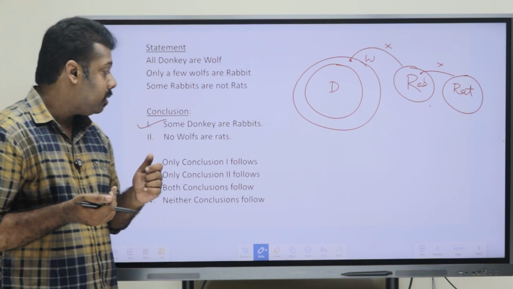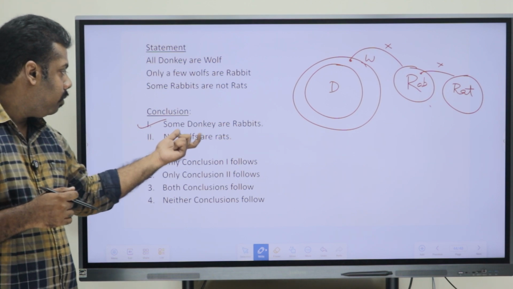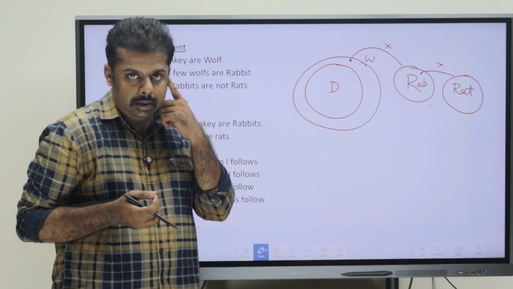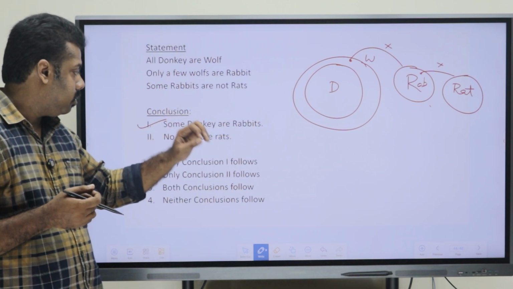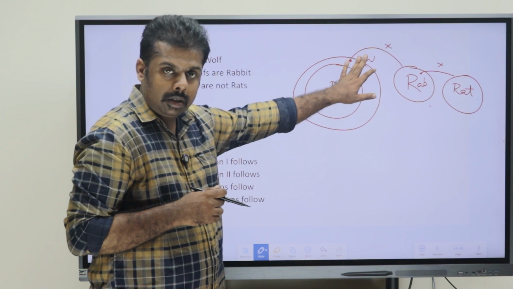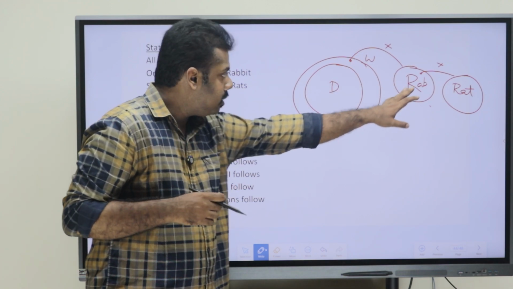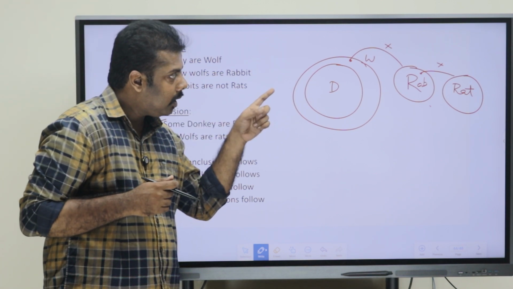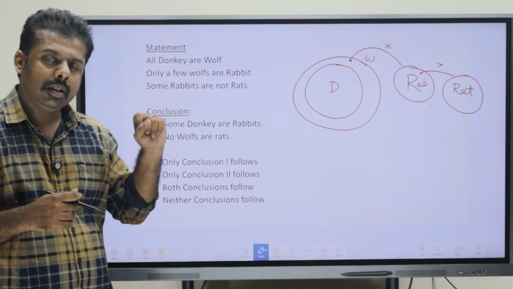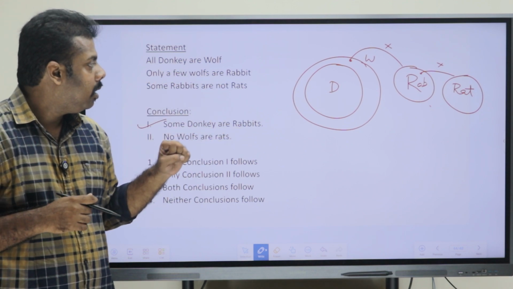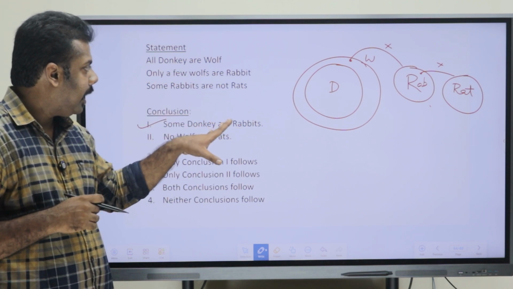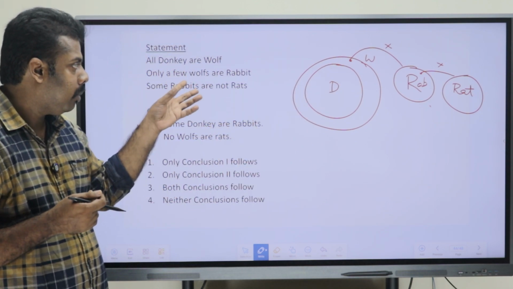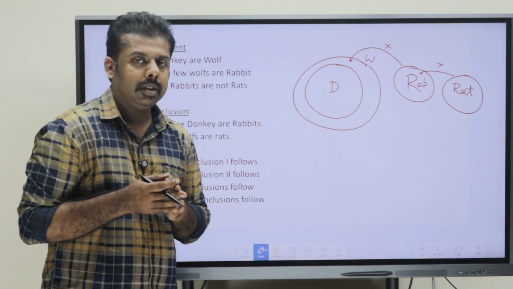Now moving to the second conclusion, no wolves are rats. Is it right or wrong? Wolf and rat have a no relation, as it has been said in the conclusion. Just cross checking it. Wolf is this big circle and rat is the final circle which we have drawn here. We know that rabbit and rat have a some not relation. So we don't have a direct relation between wolf and rat. Just cross checking, any relations possible? No, we don't have a direct relation, as we can see.